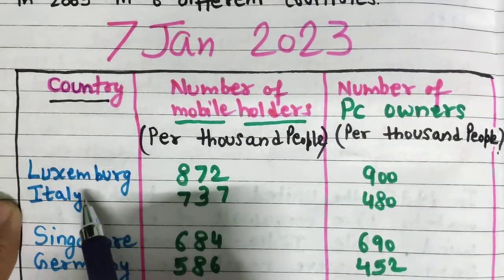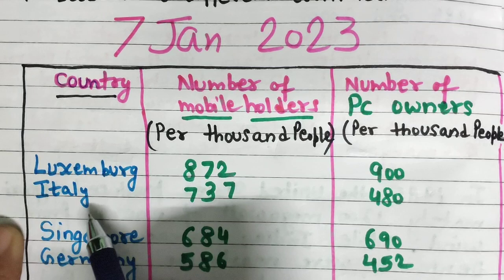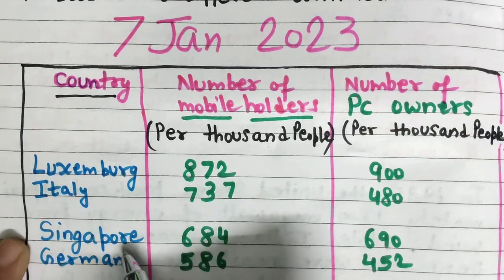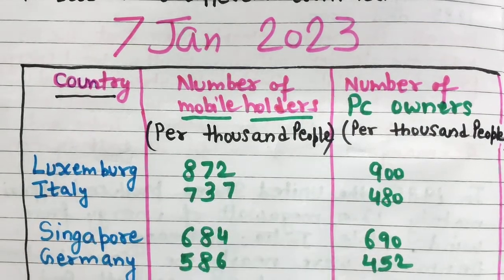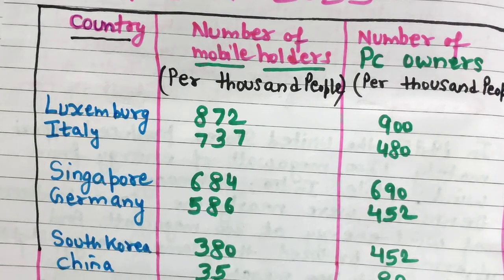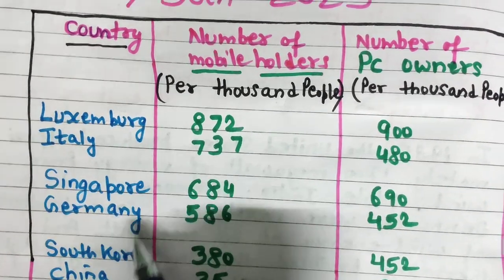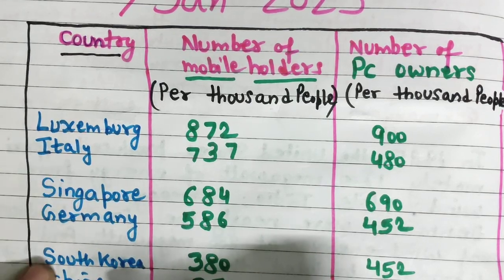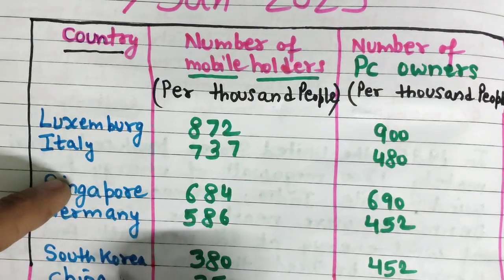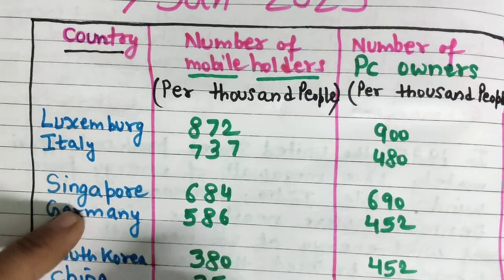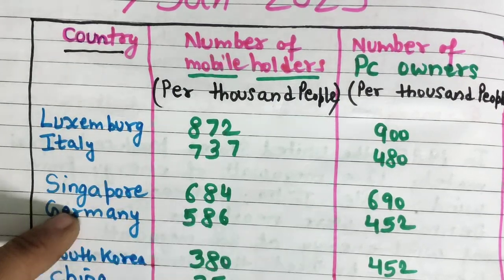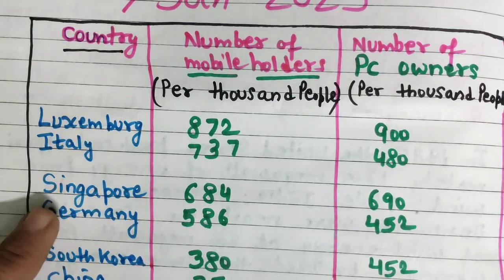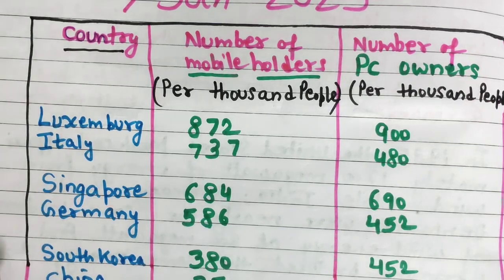The 6 countries are Luxembourg, Italy, Singapore, Germany, South Korea and China. You can see these are Asian countries, and Luxembourg, Italy and Germany are European countries.